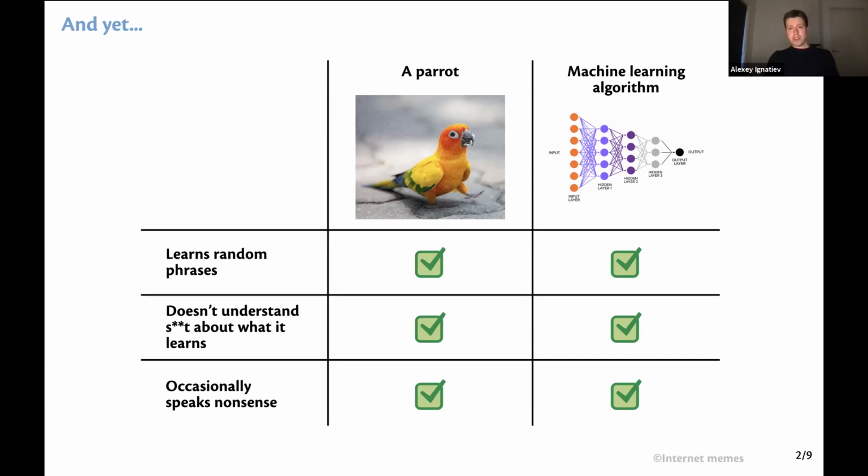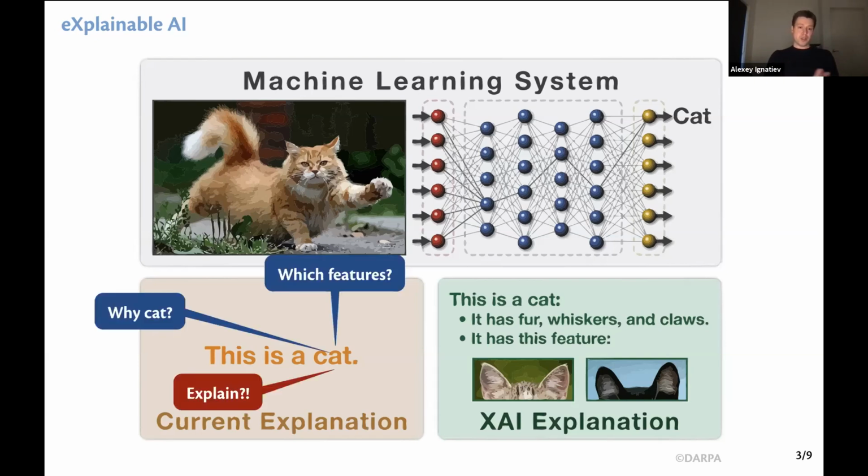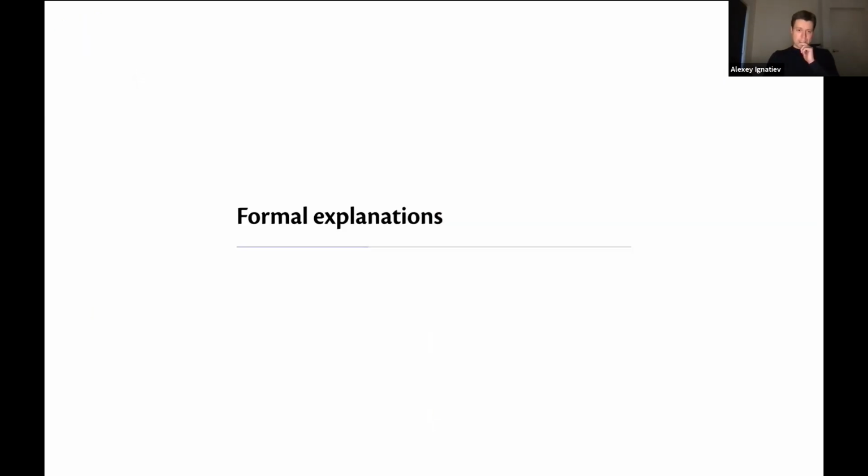So in some cases, machine learning algorithms fail, right? And in safety critical applications, it's really important. Which brings us to the issue of explainable AI. In explainable AI, I have a system, a classification problem for example, in which a classifier gives you an answer. This is the current status quo, and what we want in explainable AI is to get explanations that attribute responsibility for the prediction to some features, not everything. So we want to get explanations, for example, of why this image is a cat.